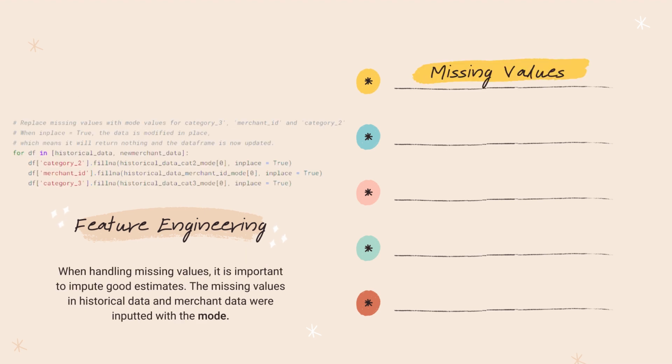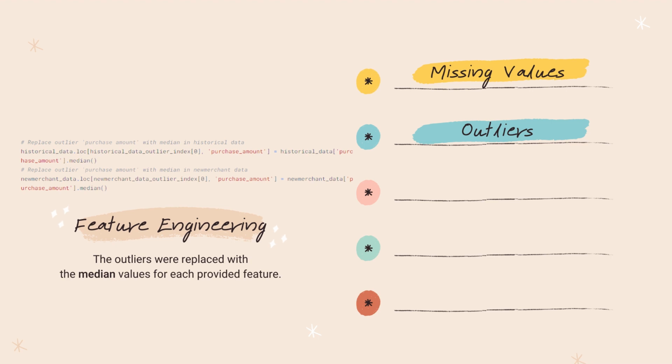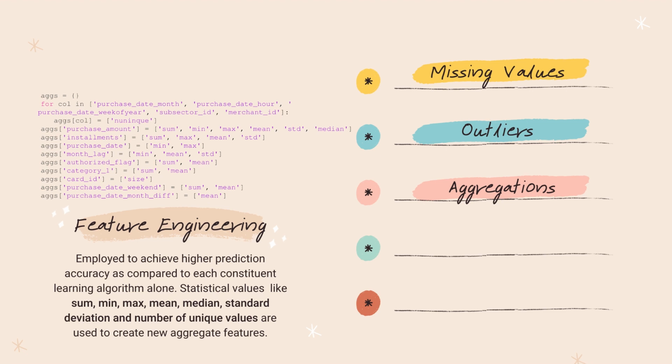When handling missing values, it is crucial that we impute good estimates. Missing values in historical and new merchant sets were imputed with their modes. Next, outliers were replaced with the median values. The bulk of engineered features came from the aggregations of existing features. They were used for achieving higher prediction accuracy as compared to each constituent learning algorithm alone. Statistical values were used for creating them.